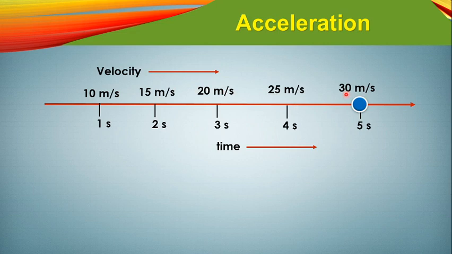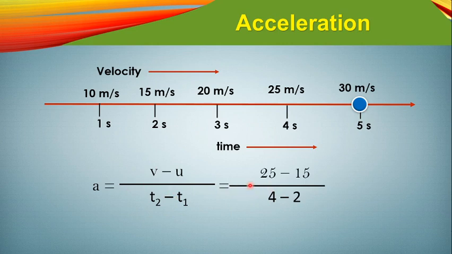So if anybody has an increasing velocity like that, then as you can see here, the acceleration is denoted by a. Okay, so acceleration is equal to v minus u, I mean final velocity minus initial velocity, divided by time interval, equals how much, if you take between 4 seconds to 2 seconds or 2 seconds to 4 seconds, so there will be the velocity changed. कितना velocity change हुआ है?